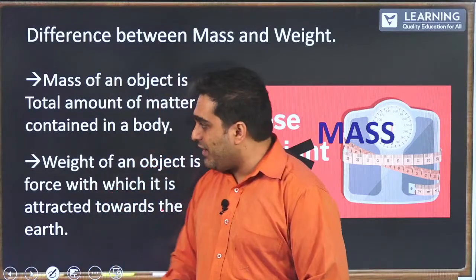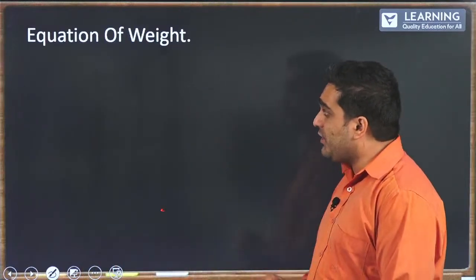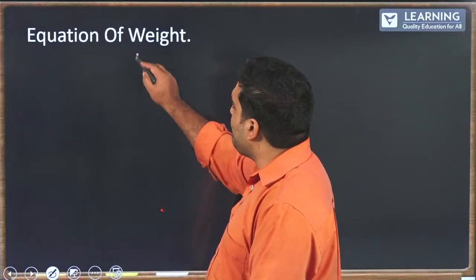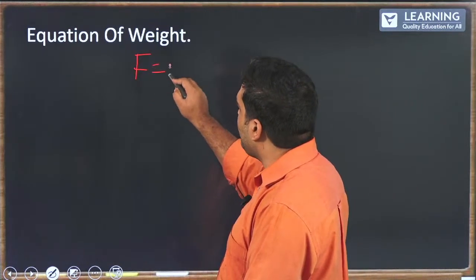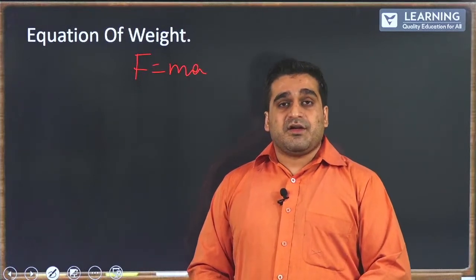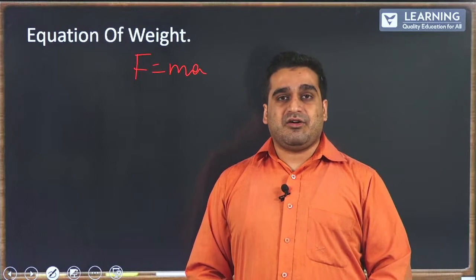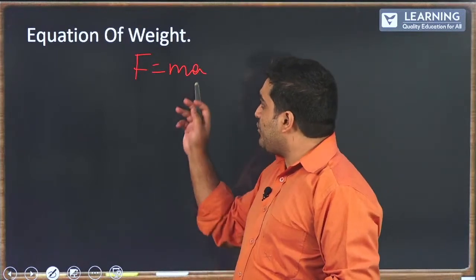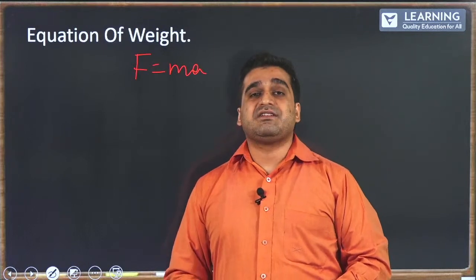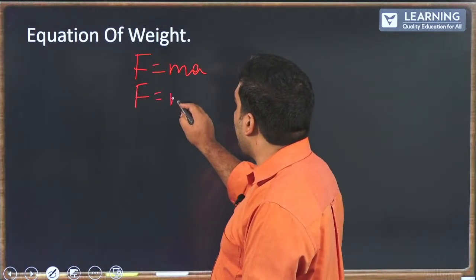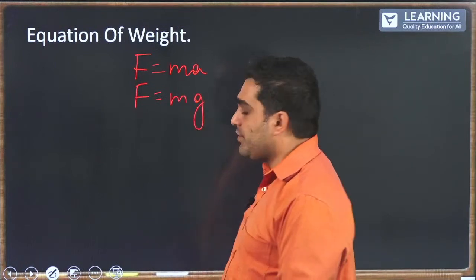Now let's look at it by writing the equation of a weight. Weight is nothing but a force, and force we define by F equals ma. But since there's a force that is acting on us, which is nothing but the gravitational force, a can be replaced by acceleration due to gravity g, where F equals m times g.